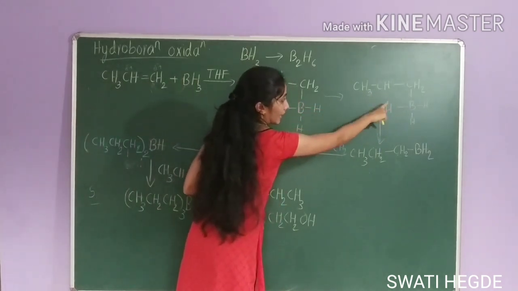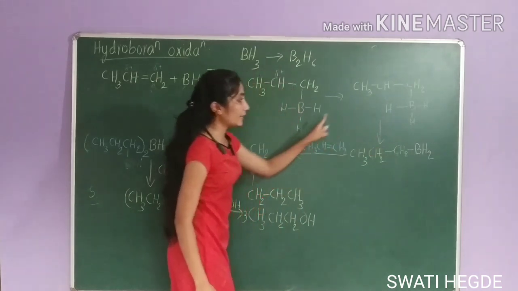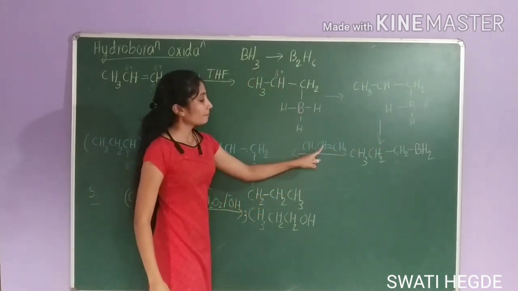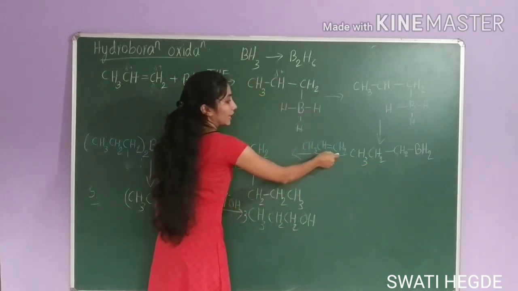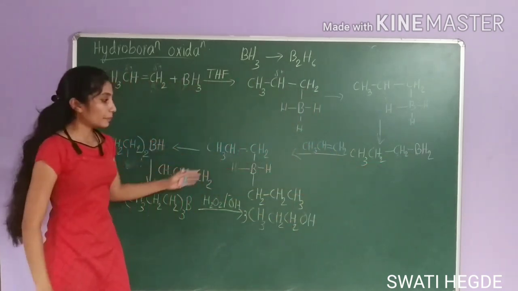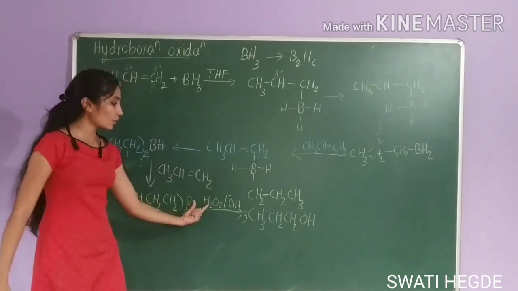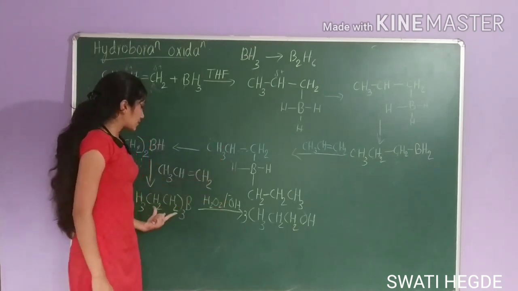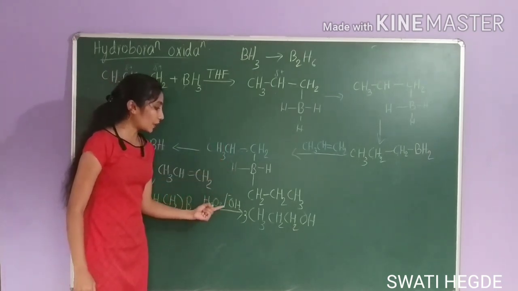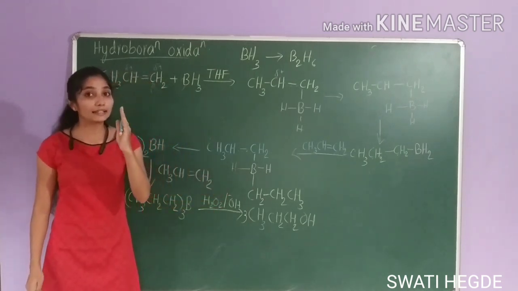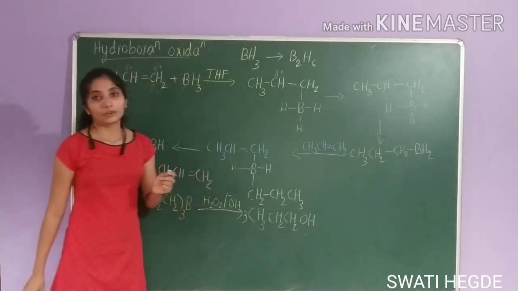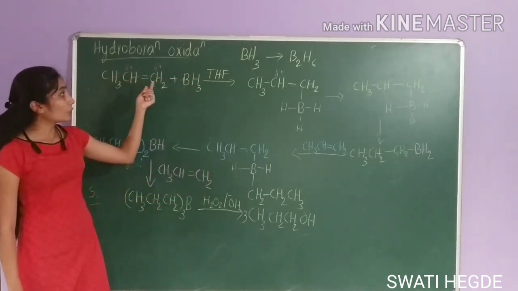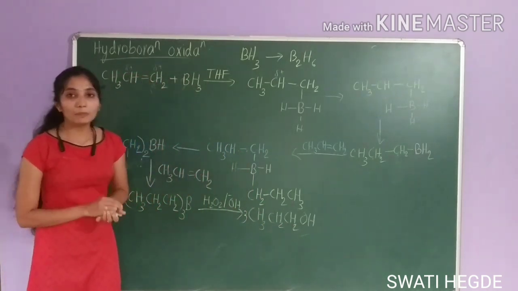Formation of bond between C and H takes place. This molecule again reacts with one more molecule of alkene. This is electron deficient center which attacks on electron rich center. Same process continues, and at last we are going to oxidize this compound with hydrogen peroxide in presence of alkali. In presence of alkali, this gives alcohol, propanol. Okay, this is hydroboration oxidation. I hope you understood this.